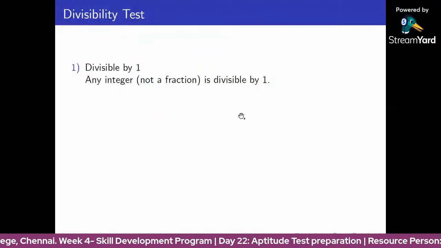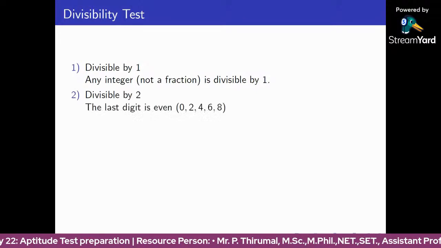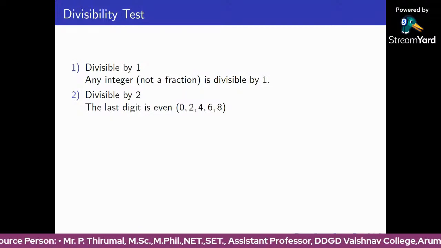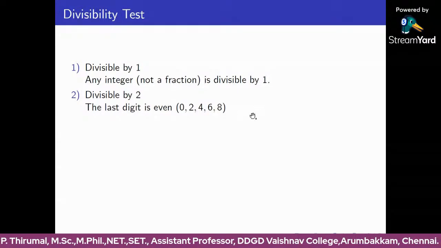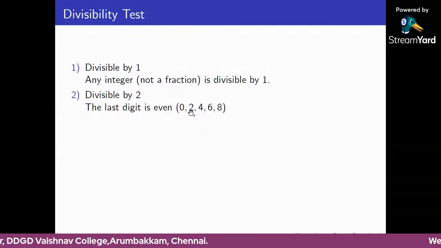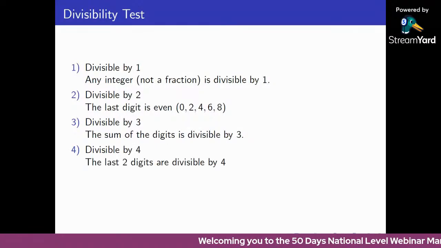Okay. Now we'll just recall the concept. First one, divisibility by 1. So any integer is divisible by 1. Second one, divisibility by 2. The last digit is even. Even number means the unit digit value is 0, 2, 4, 6 or 8. If the unit digit contains these numbers, the number is an even number. This is divisible by 2. Next, divisible by 3 means the sum of the digits is divisible by 3. Divisible by 4, the last two digits are divisible by 4.